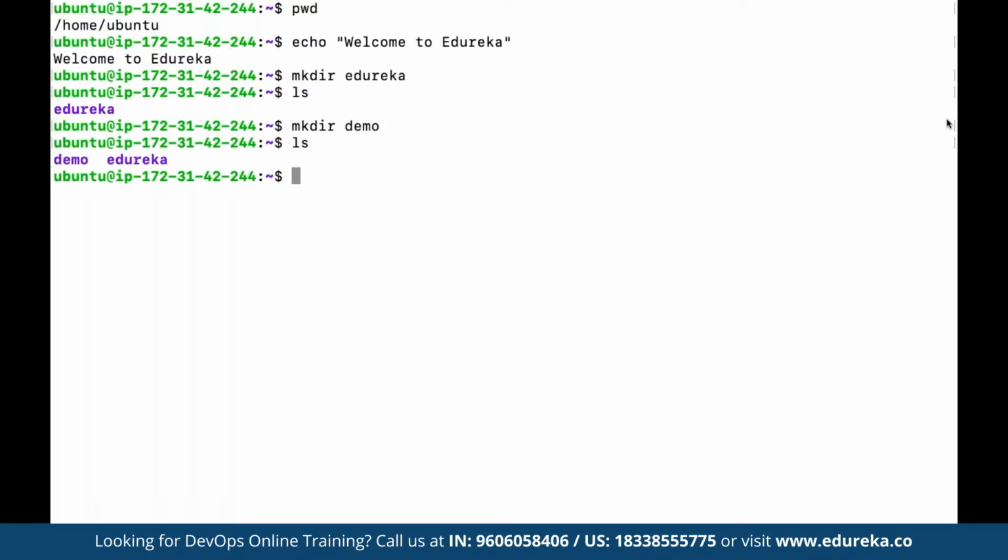And let's say if we want to clear the current screen, suppose there are multiple commands that we have executed, and now we want to clear out the entire screen, then we have a simple command by the name of clear. Clear is simply going to clear the entire screen for us so that we can start fresh. And now here we had seen how we can create a folder. To create a new file, we can use any of the text editors that we want to work on.